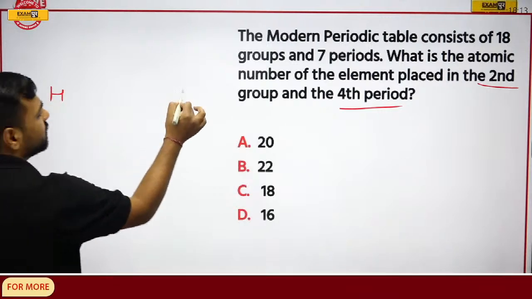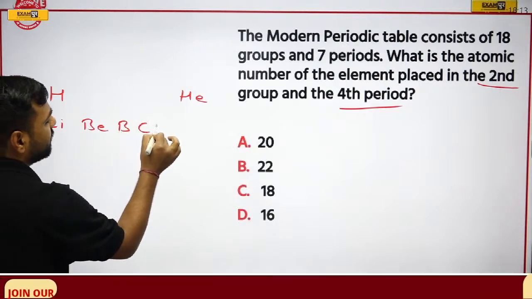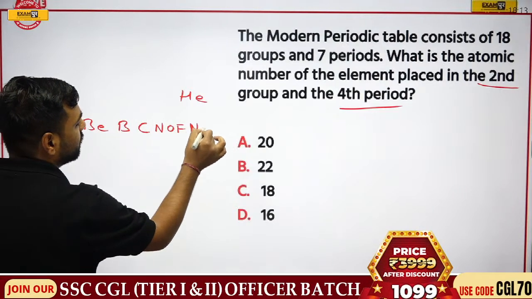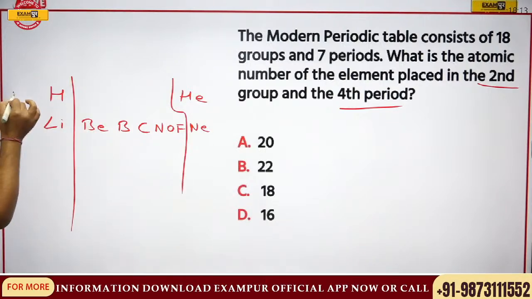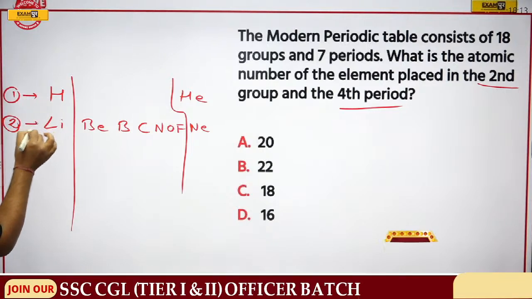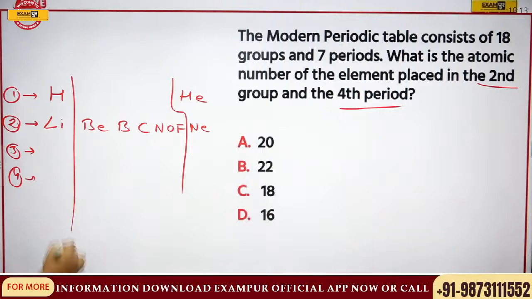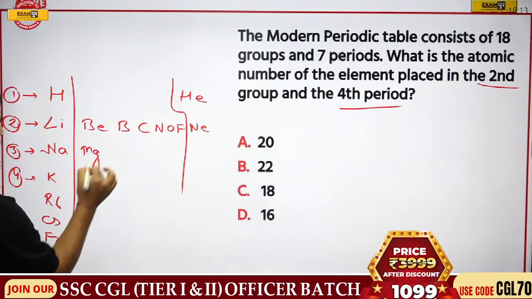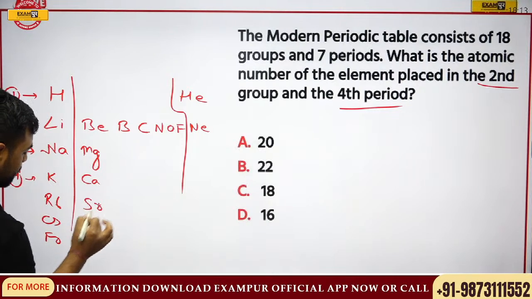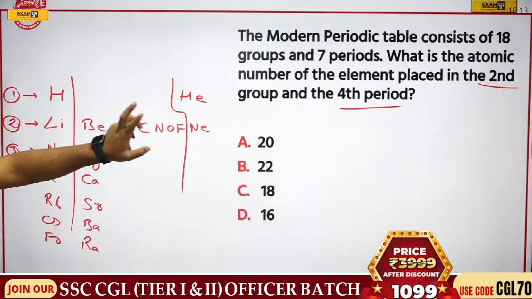That was hydrogen, helium, lithium, beryllium, boron, carbon, nitrogen, oxygen, fluorine, and neon. This was the one. Now, if I try to move forward, I know this is the first period, this is second period, this is third period, this is fourth period. Now we had a trick. What was the trick? Halina ki rab se faryad. Remember that part? Beta, mange, car, scooter, baap, razi. True? Then we are talking about the second group and fourth period.